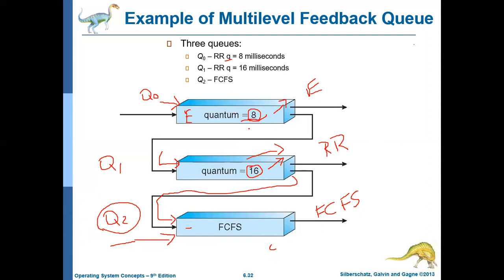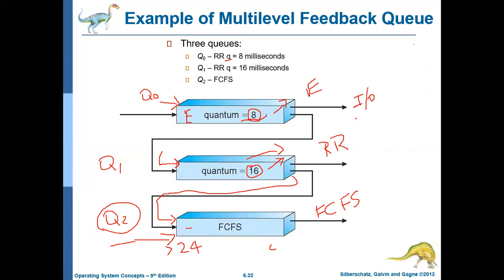And the jobs that need more than 24 milliseconds will be given the least priority, and they will be kept in Q2. These jobs will be executed only if there are no jobs in Q0 and Q1. Okay, so Q0 and Q1 will typically have jobs which want CPU access for a shorter duration of time, like IO bound jobs or interactive processes.